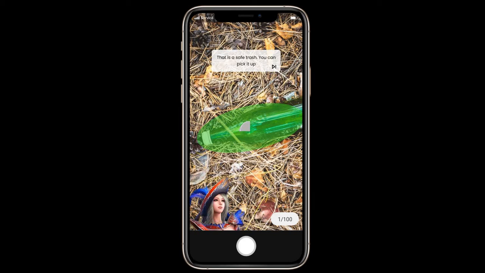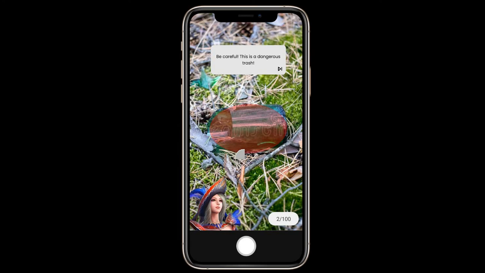And here the system has recognized the trash as immune trash, as it is marked green, showing the trash is safe to collect, so the user should pick it. The counter of the trash will also increase. But here the game mechanism is pointing the trash out as a dangerous one, as it is broken glass and it can be harmful, so it is marked red.